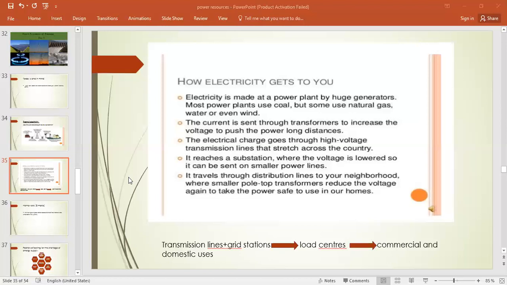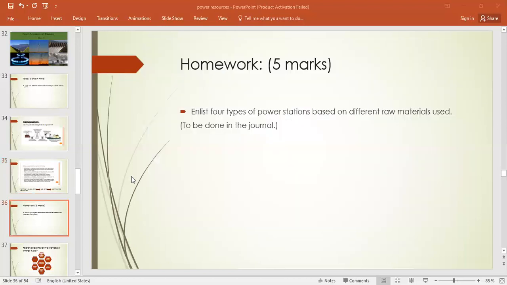Okay. Now, let's move forward. The question, it's your homework question. It should be done in the journal, beta. It is out of 5 marks. Don't forget to mention marks and the question in your journals.